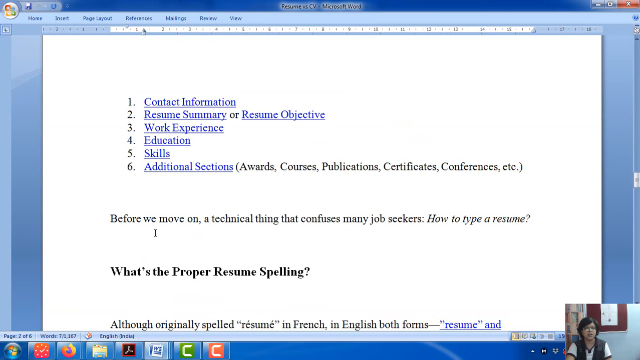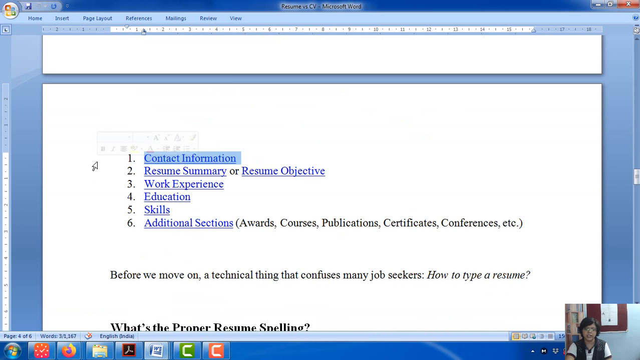But in a resume, you are giving this contact information. Then comes what? Resume summary or objective. That is the very vital part, which a person will read and try to understand what you designate yourself as and how you are using that designation to apply for a job in that company. Next comes work experience.